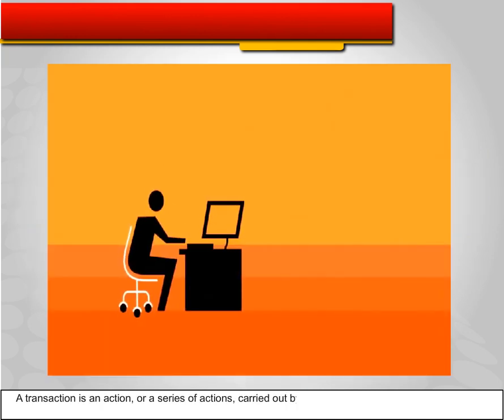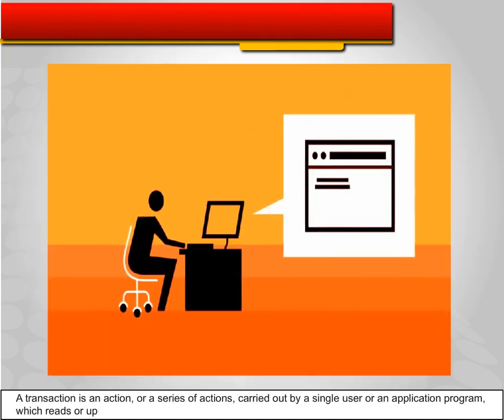A transaction is an action or a series of actions carried out by a single user or an application program which reads or updates the contents of a database.